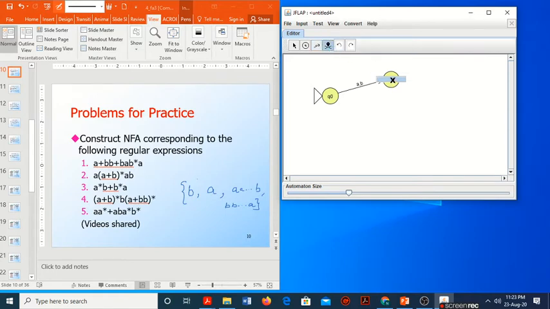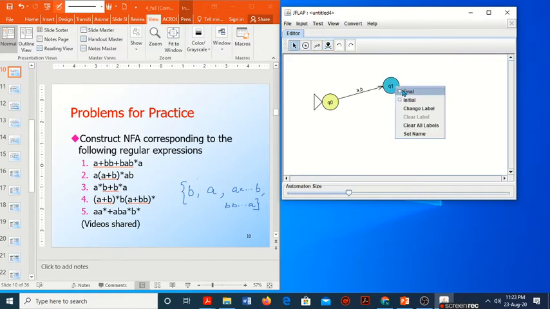So this is our final state. Q1 is our final state. So Q0, on reading A, it is accepted. Q0 on reading a single B is also accepted.